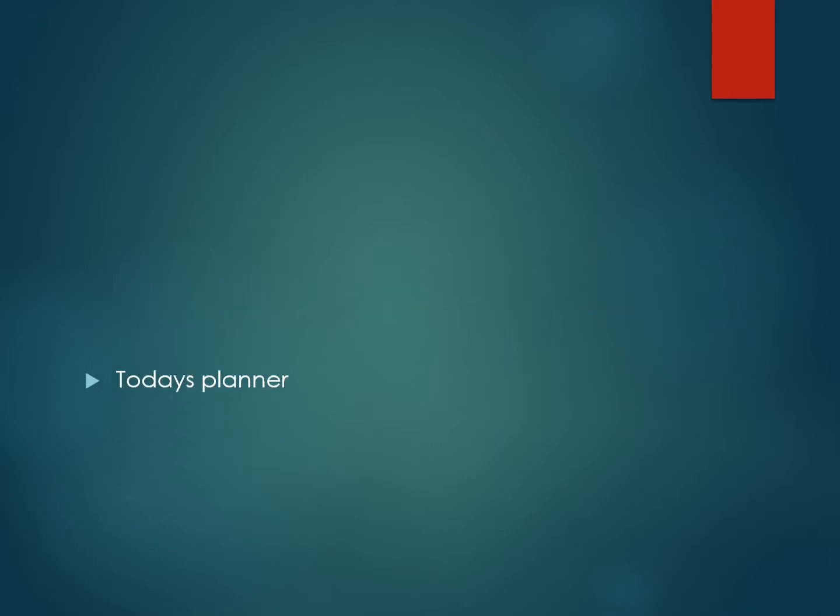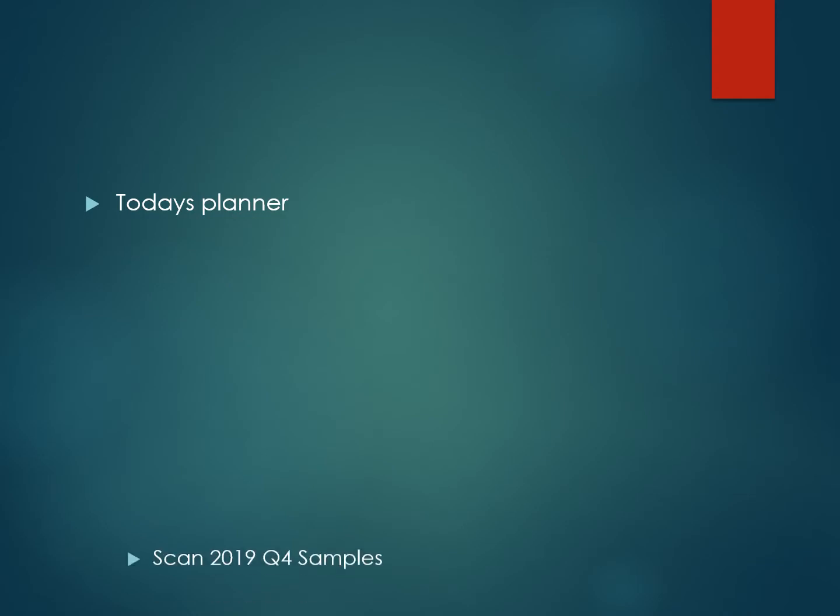For sure, you're going to need what's in today's planner. Okay, and the first thing is going to be the thing that's entitled Scan 2019 Q4 Samples. That's the several pictures that I'm going to go through today to show you different samples and different ideas on how to do this. So you'll need to follow along in that. So before you continue on, you need to make sure you've got that open, maybe on an extra device or a different device, or just make sure you absorb this and then see it on what you have in person.